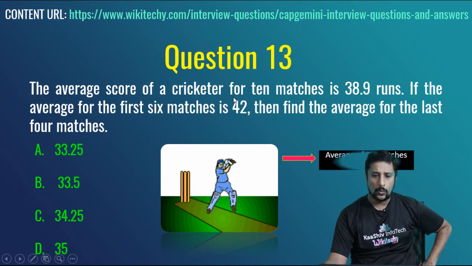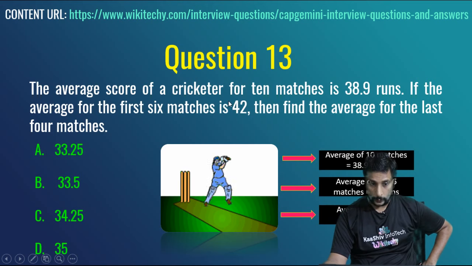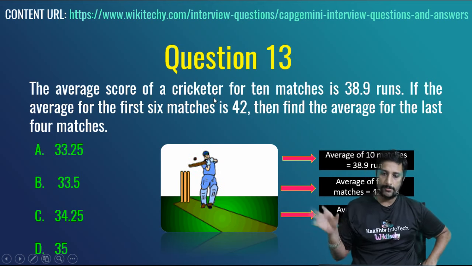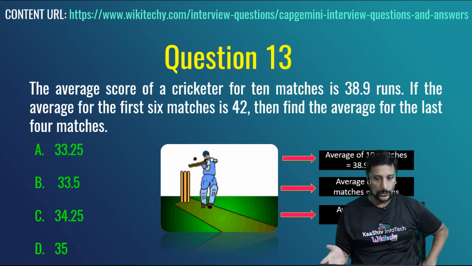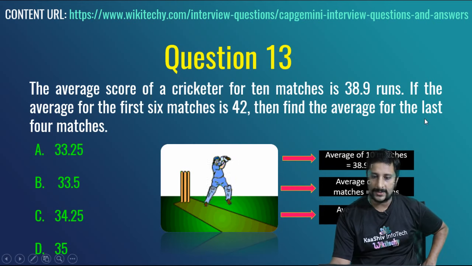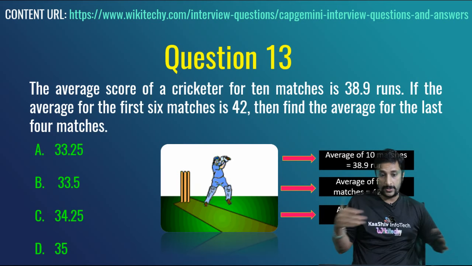The average score of a cricketer for 10 matches is 38.9 runs. The average for the first 6 matches is 42. Find the average for the last 4 matches. That's the question. First 6 matches, average score for 10 matches, and the remaining 4 you want to find.